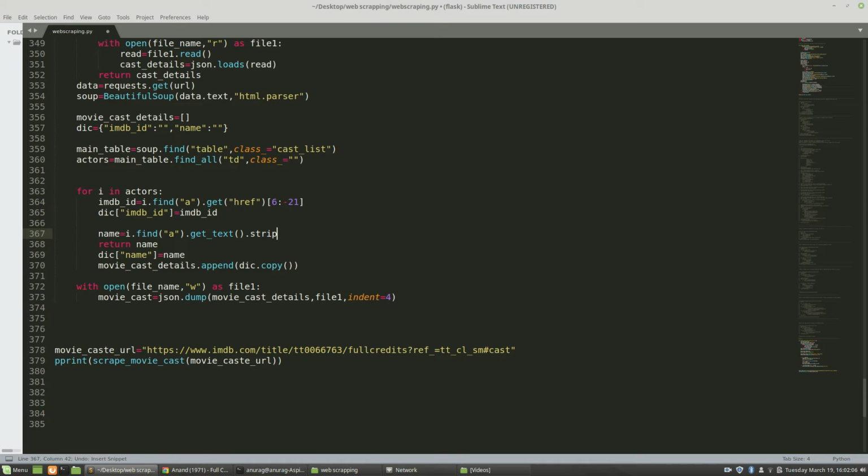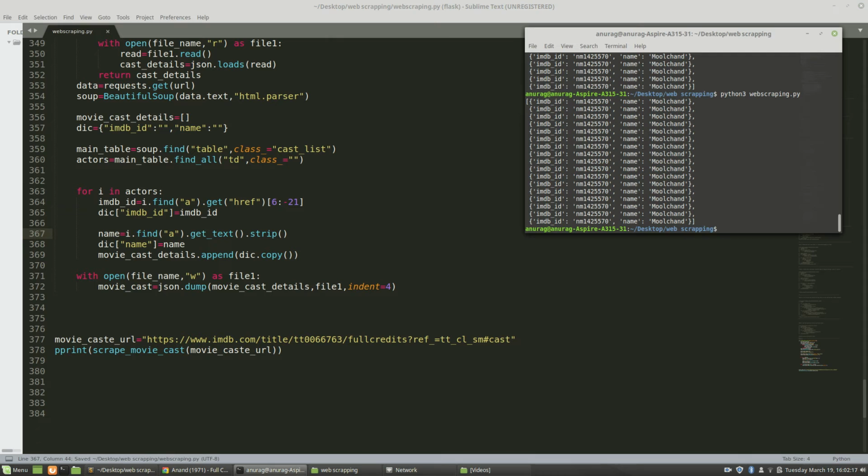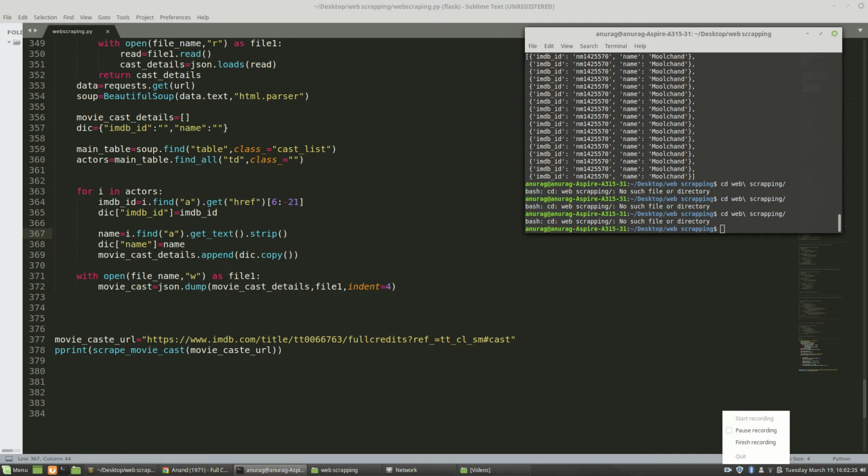Dot strip will come here. So that is the use of copy here. Oh, again it's not working. No such file in directory. No such file in directory. Wait, let me fix this problem, then I will come back to you.